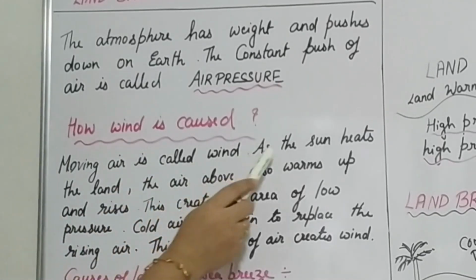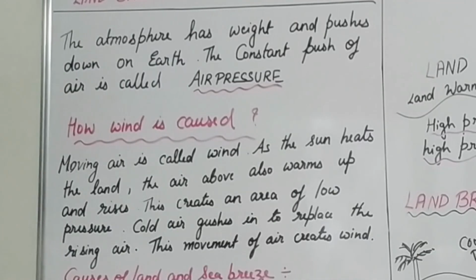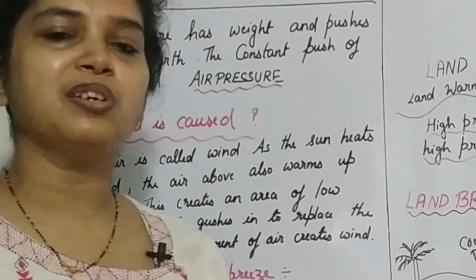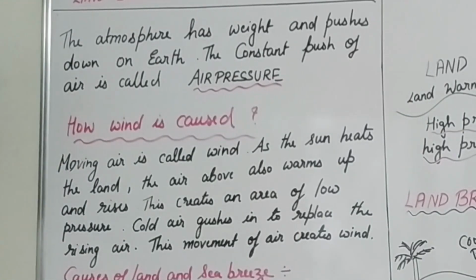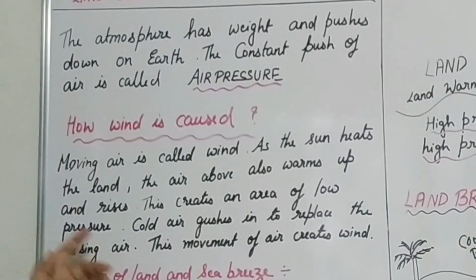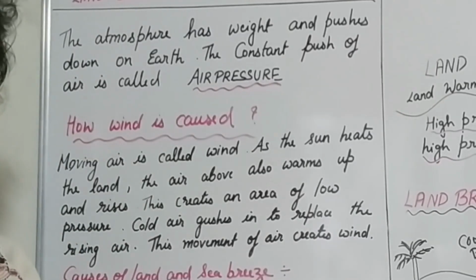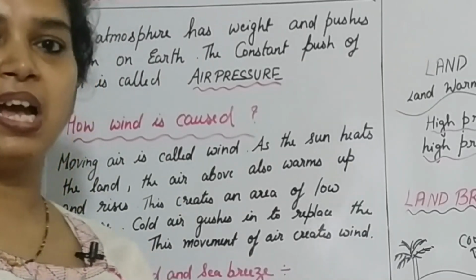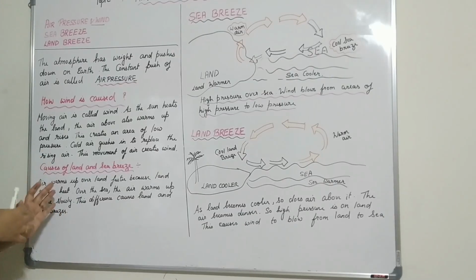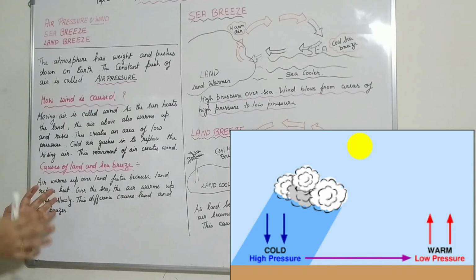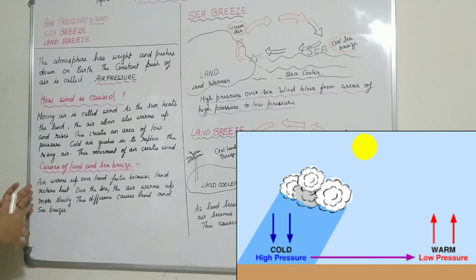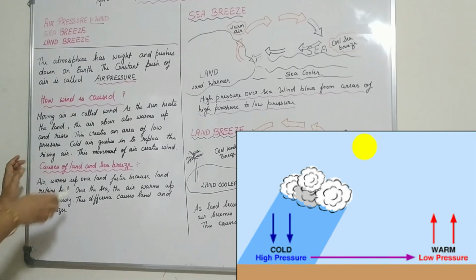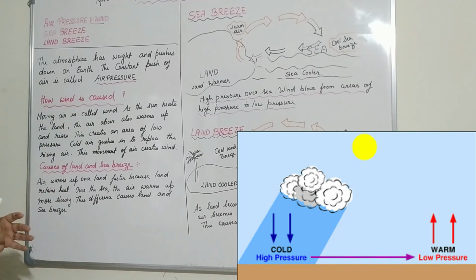Moving air is called wind. As the sun heats the land, due to the heat of the sun, the land gets heated up, and the air above the land also gets heated up and rises. This creates an area of low pressure above the land, and to occupy the space, the cold air, which is denser, comes and occupies the space of the air above the land, and this creates the movement of wind.